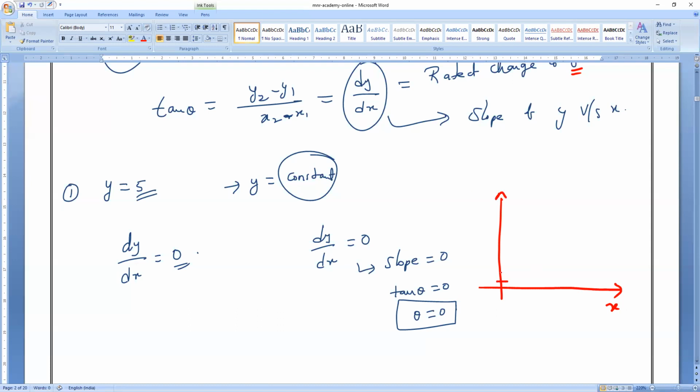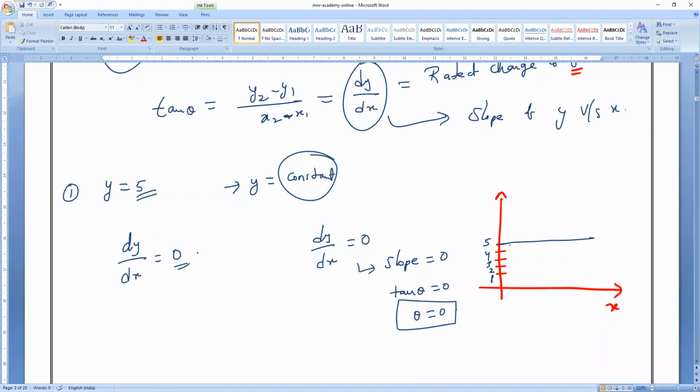If I want to represent it in the form of a graph with the x-axis and y-axis, y equals 5 means the body is at the same distance, the same point continuously. Let me take this point as 5: 5, 4, 3, 2, 1. Now you don't have a problem. Clear?